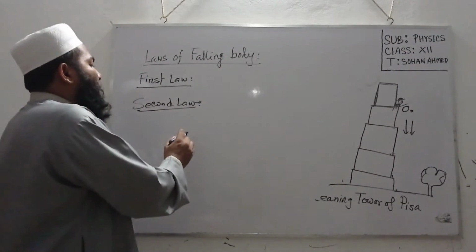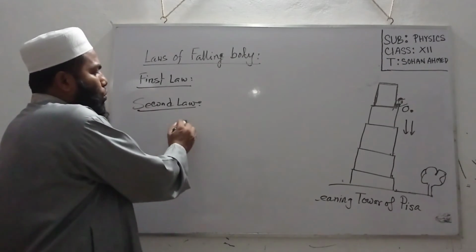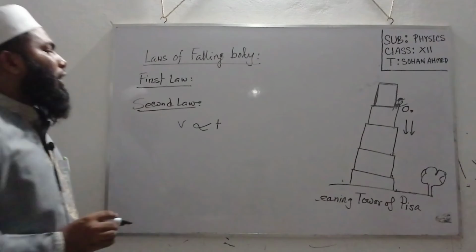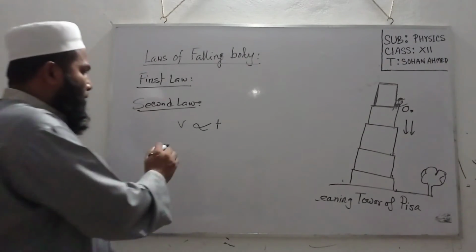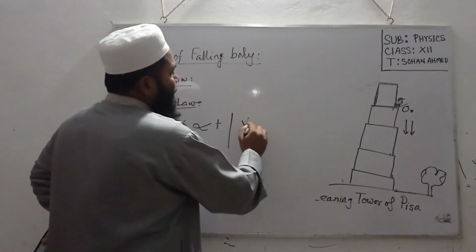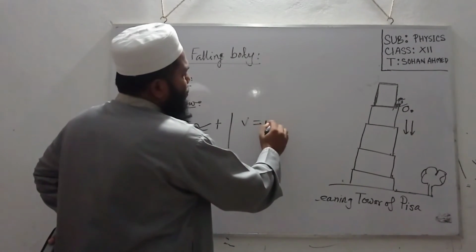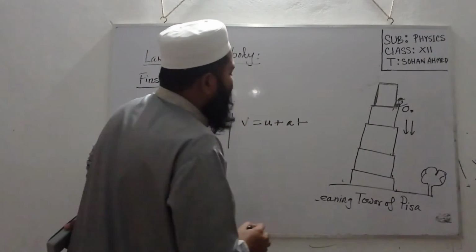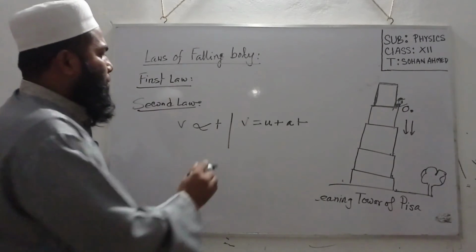That means the velocity will be proportional to the required time. We know that v is equal to u plus at for linear motion.